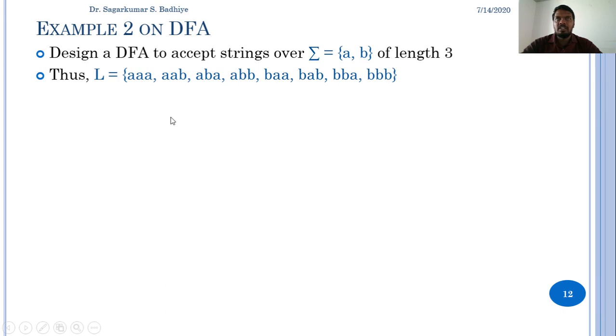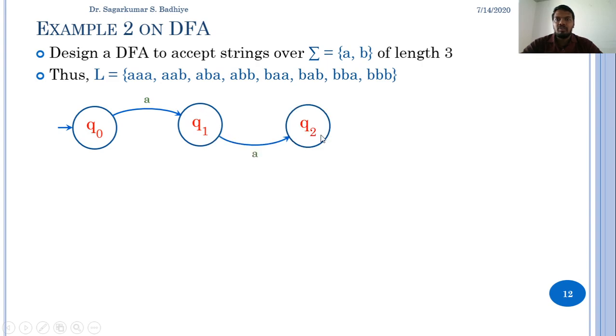So let us start with the initial state as Q0, and then on reading AAA it must reach a final state. So from Q0, if I get the first A as input, I'll make a transition to a new state as Q1, and from Q1 if I get another input as A, I'll make a transition to Q2, and from Q2 if I get the last A, that is the third A, then I must reach a final state. So I make a transition to a final state as QF. QF is represented by two concentric circles. This means that this is a final state.